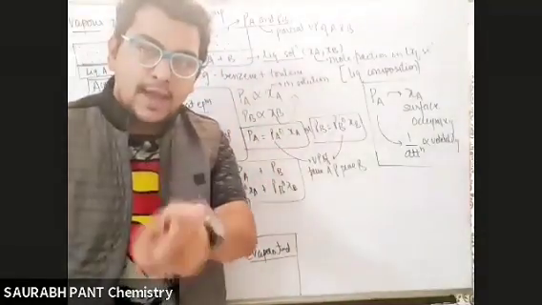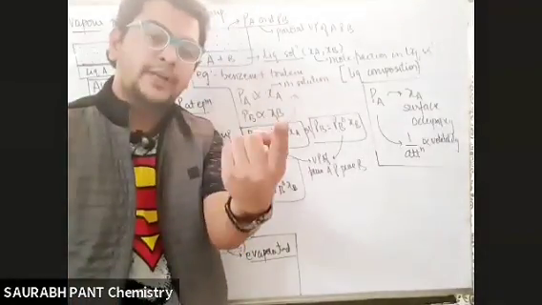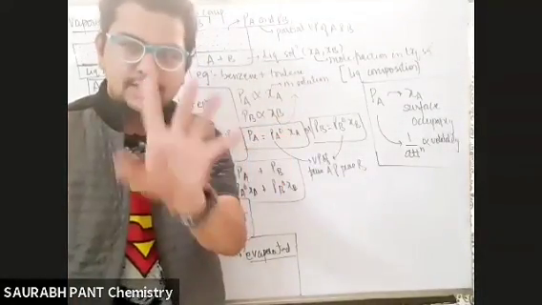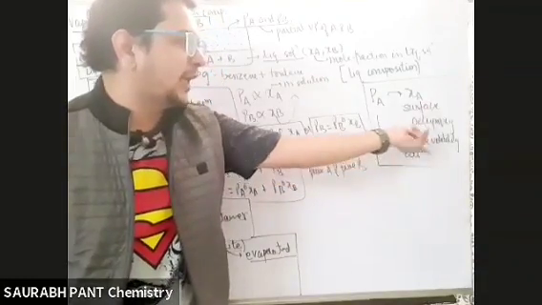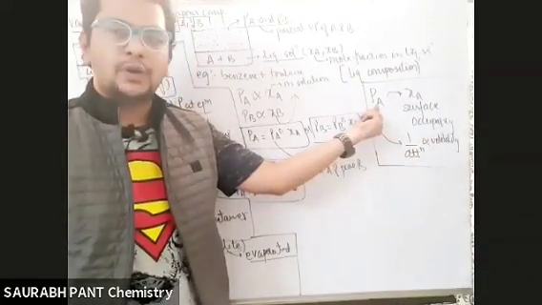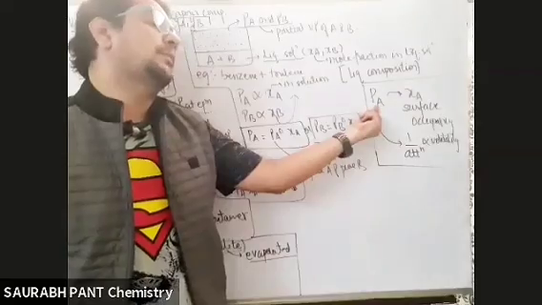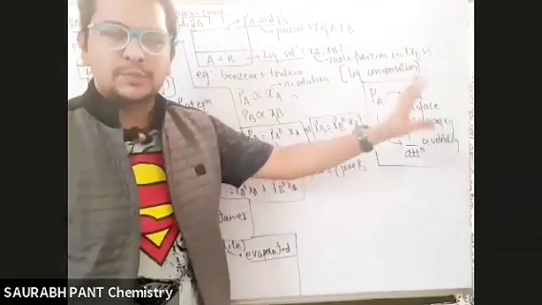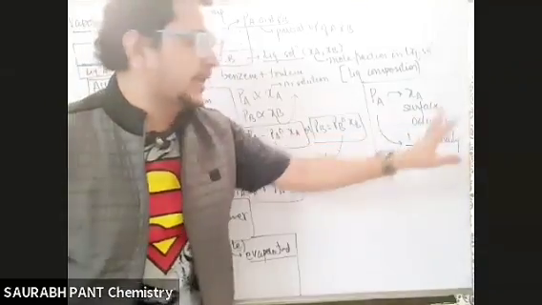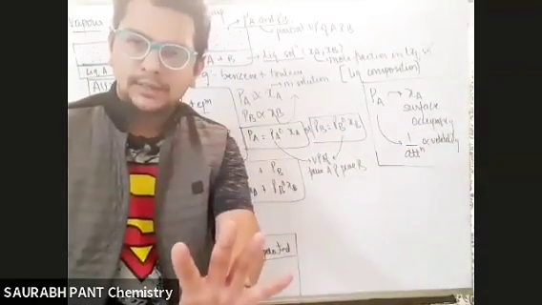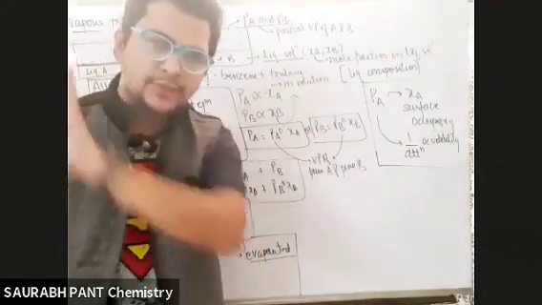Attraction is less, more volatile. So if the attraction is less, volatility will be more, so partial vapor pressure of A will also be more. So can I say PA is proportional to surface occupancy and volatility? Done. So two things will come.